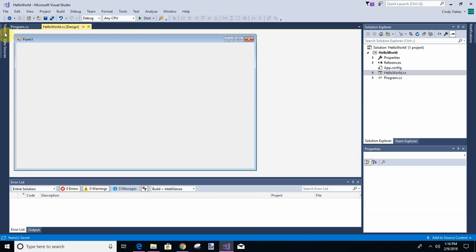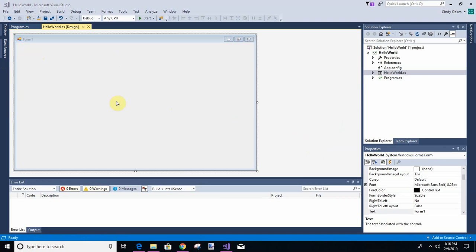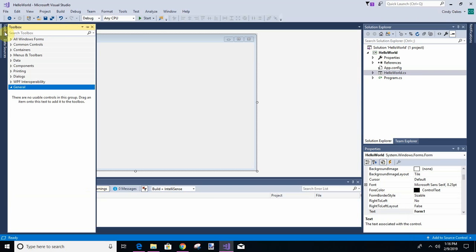So let's take the toolbox, and we're just going to make our label say hi or hello world or something. We might put a button. Let's see if it'll come up for us. It's probably building. Alrighty. Well, I'm going to pause this just for a second until it wakes up, so that you guys aren't having to wait for me. Okay, I'm back. I didn't want you guys to get bored waiting.